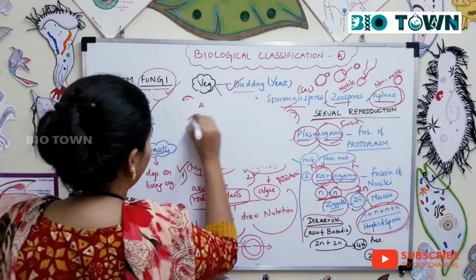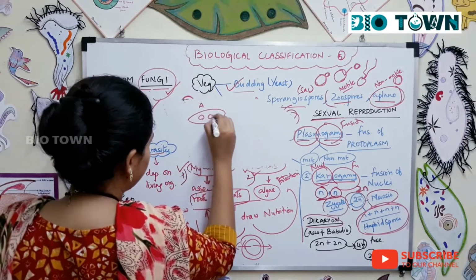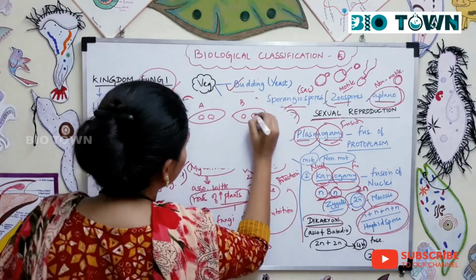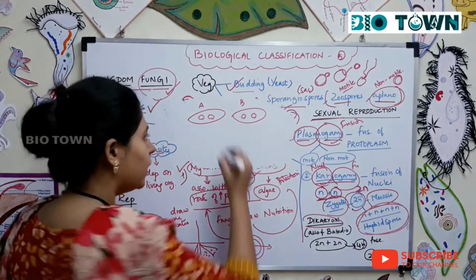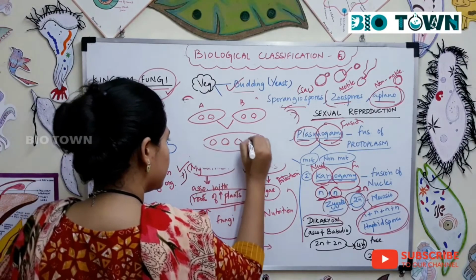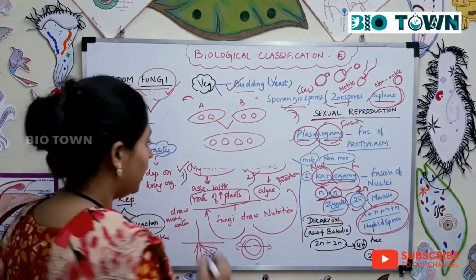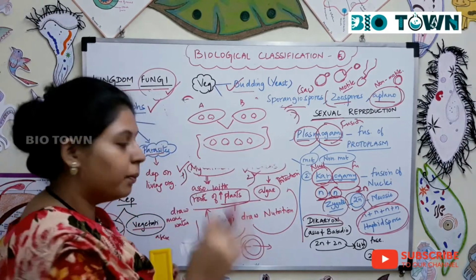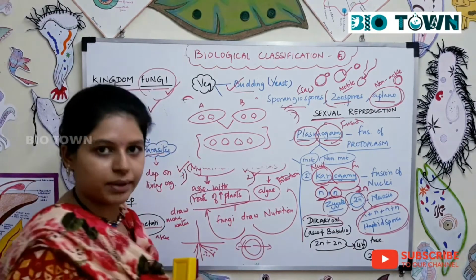Parent A, which has 2 nucleus, 2n. Next, parent B has 2 nucleus. Right? Now, when they fuse together, what will happen? You have 4 nucleus. Clear? But now what happens? This can never happen. This should actually not happen. But this happens in ascomycetes and basidiomycetes.